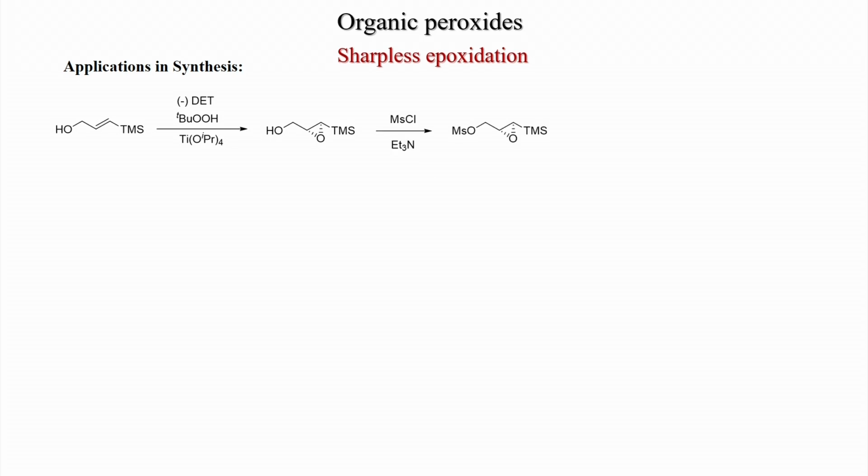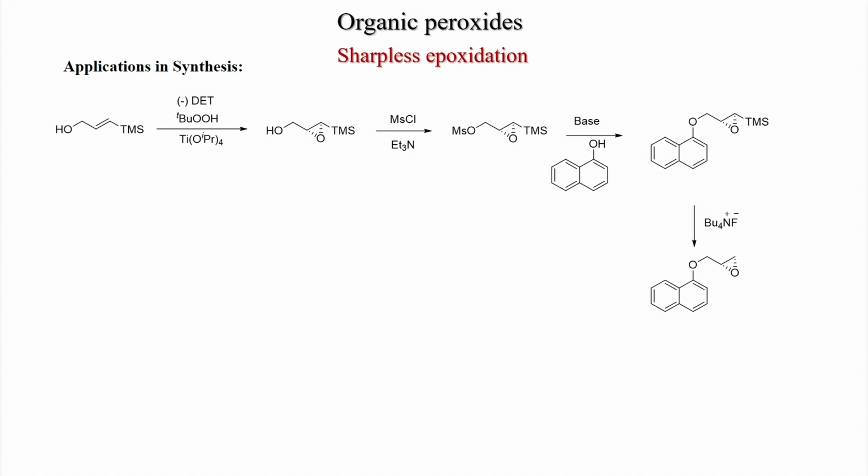and after protection of the alcohol you get the mesylate, this is methanesulfonyl chloride, O-mesyl compound, and now treated with 1-naphthol under basic condition, the OH reacts here, at the mesyl group, and a substitution reaction happens, and then you get this compound.